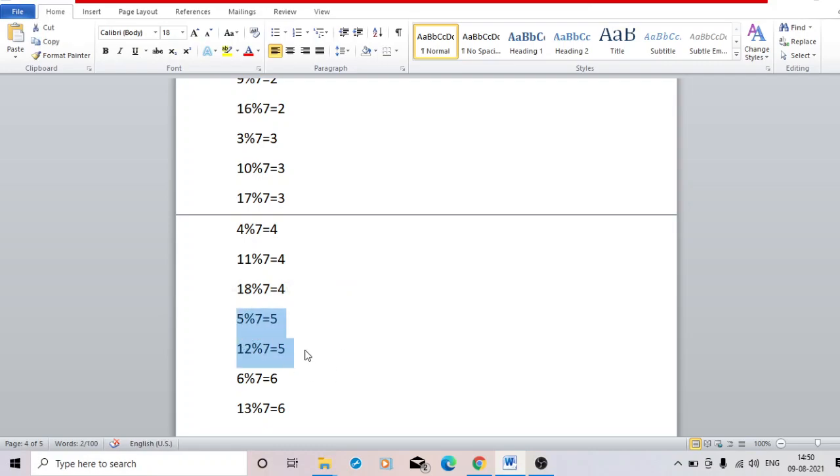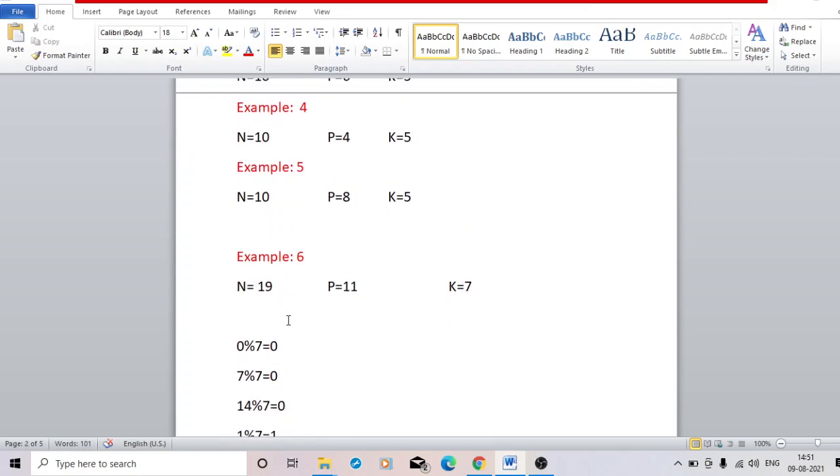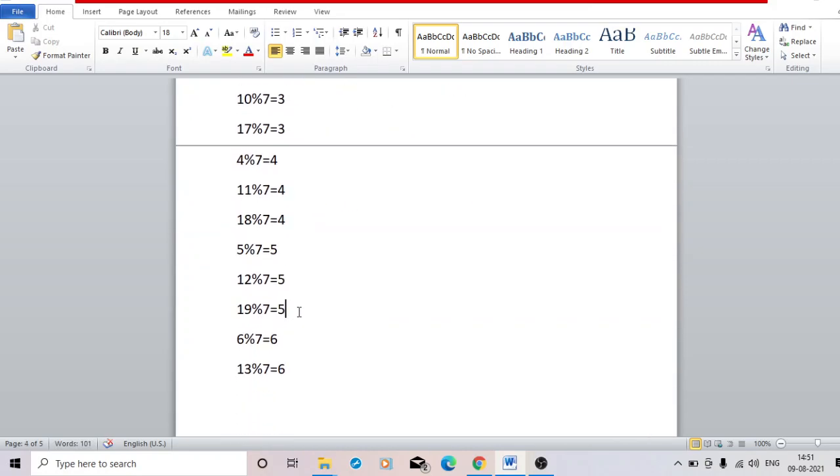Because after 12, the next time the mod value will be 5 is 19, since 19 mod 7 is 5. But the problem is 19 is not present in the range because it is just 0 to 18. That's why here the 5 is present 2 times.